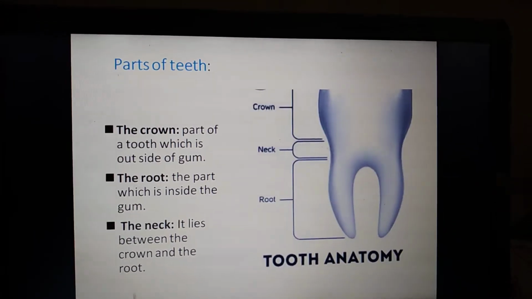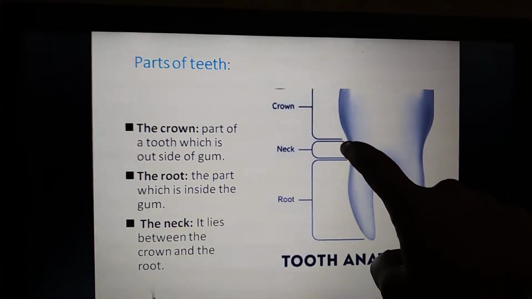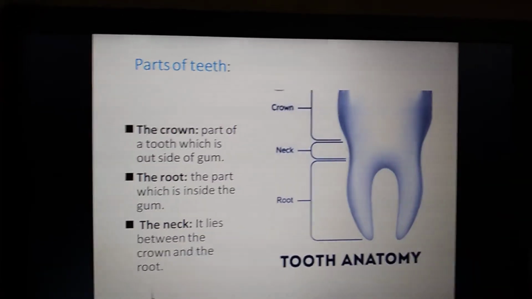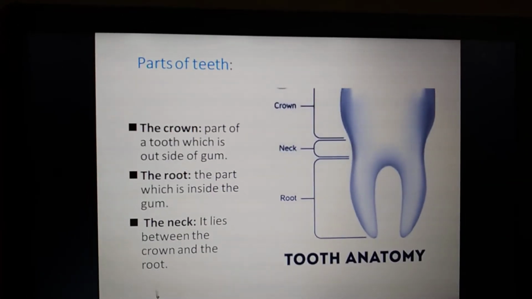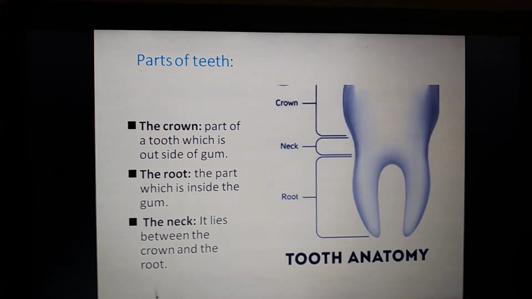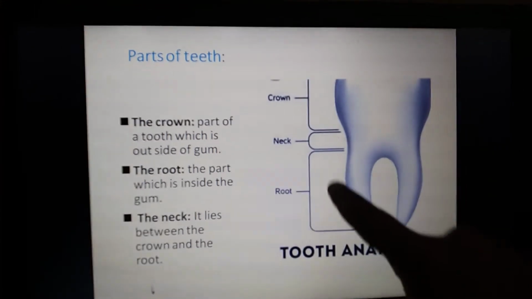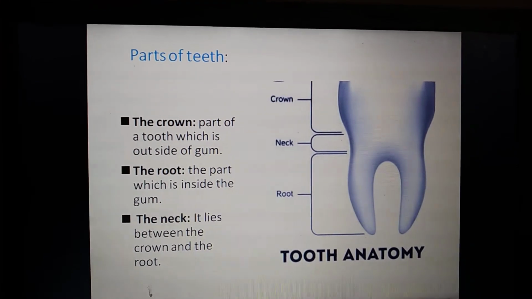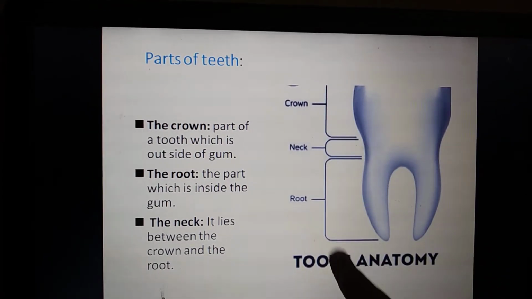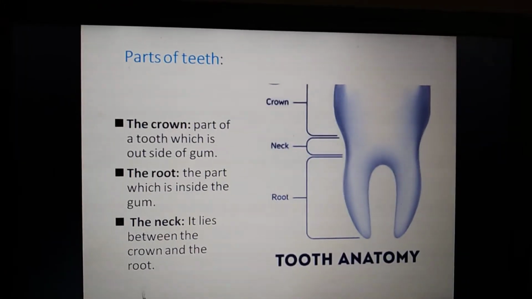The white colored part we can see, which is present above the jaw, is called the crown. The middle part is called the neck, and the bottom part is called the root.